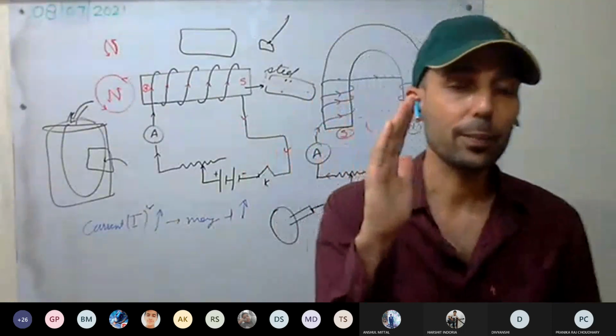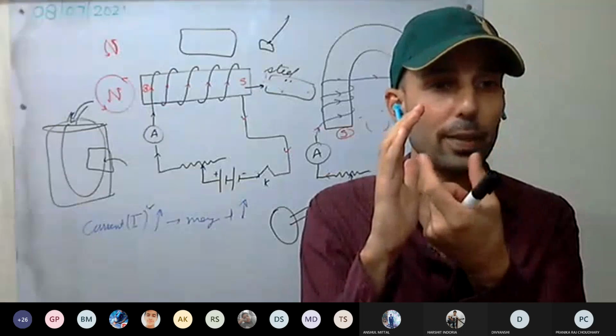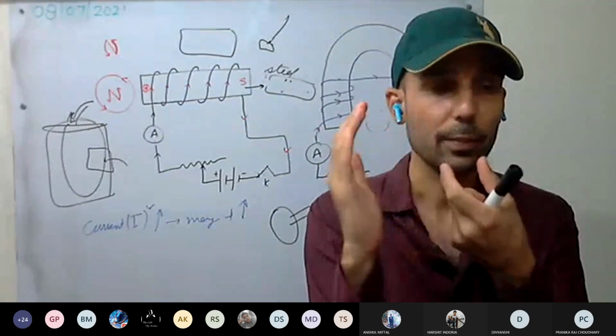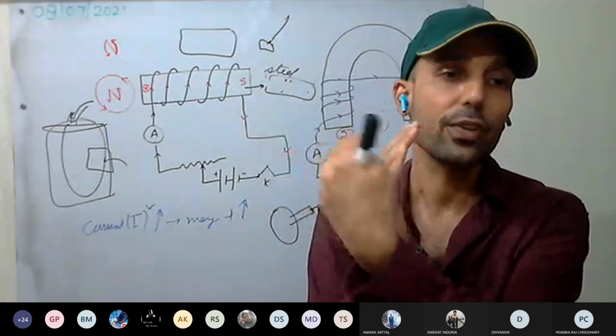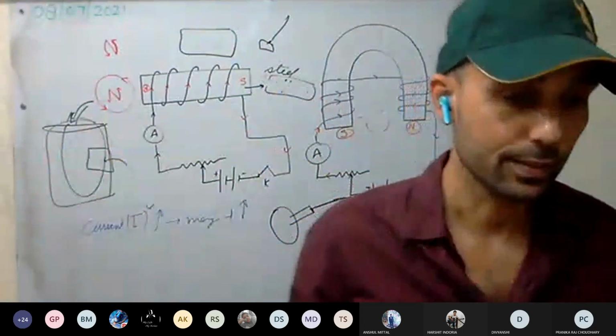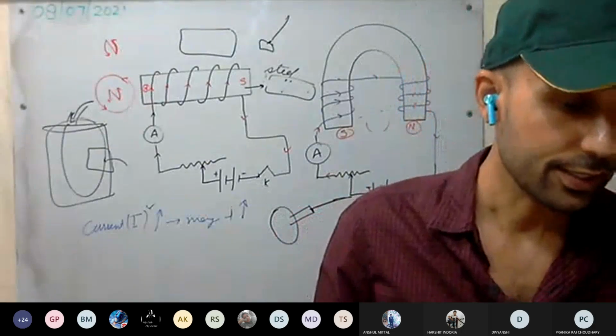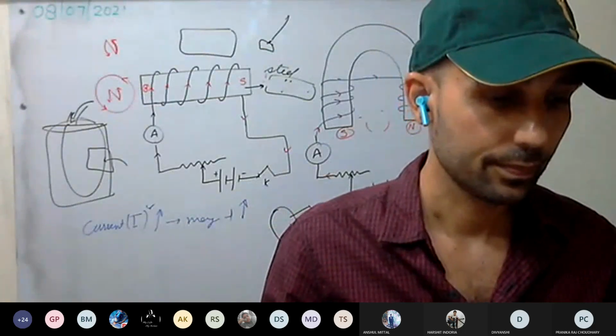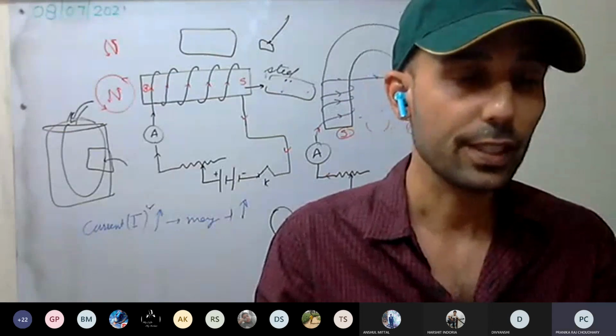In loudspeakers, we have one membrane. Then the electromagnet is there. Due to the varying electromagnet field, this membrane will be vibrating. Because of that, rarefaction and compression will be created in the air and we can hear the sound. Similarly, the electric bell we'll be discussing tomorrow. Microphone as well is the same phenomenon.